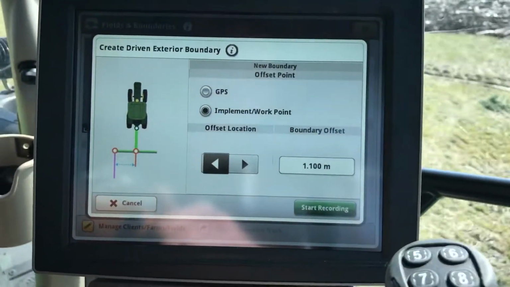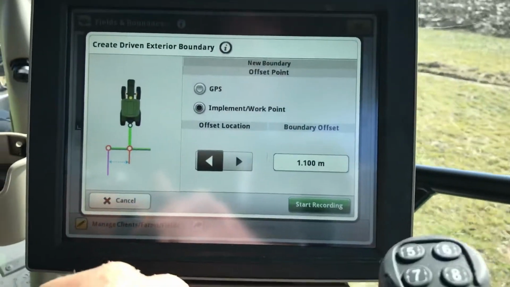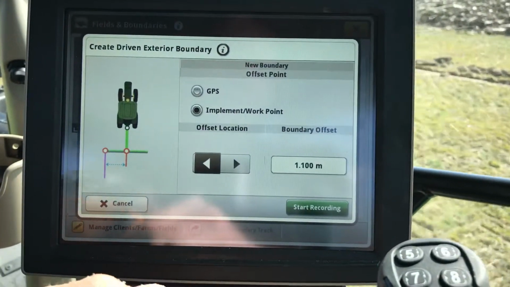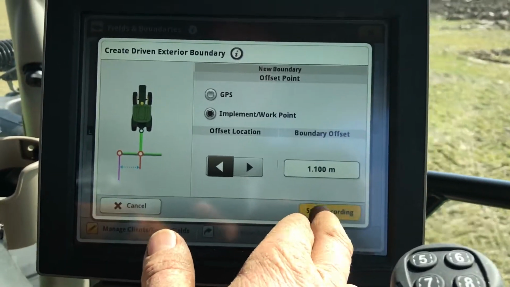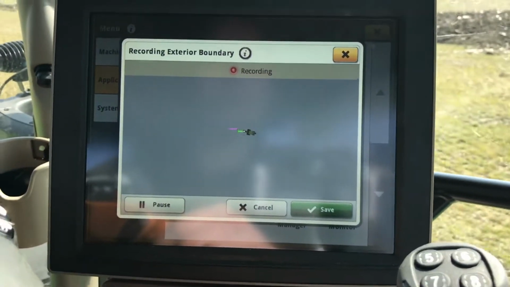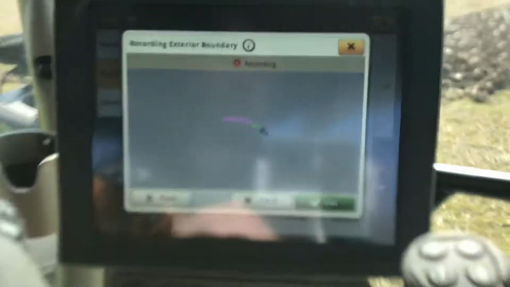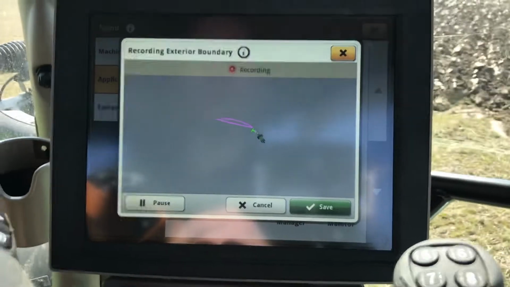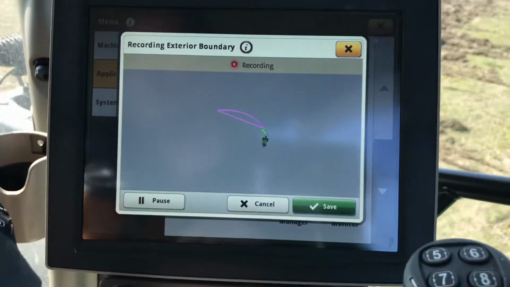Now we're saying that the machine is off to our left hand side, so we leave that alone. The machine we're currently working with here is 2.2 meters wide. It's a 6 furrow 14-inch plough, and we'll just start recording. So now we'll record away, we'll cruise around the headland here, and we'll hopefully be able to draw a boundary all around the field.